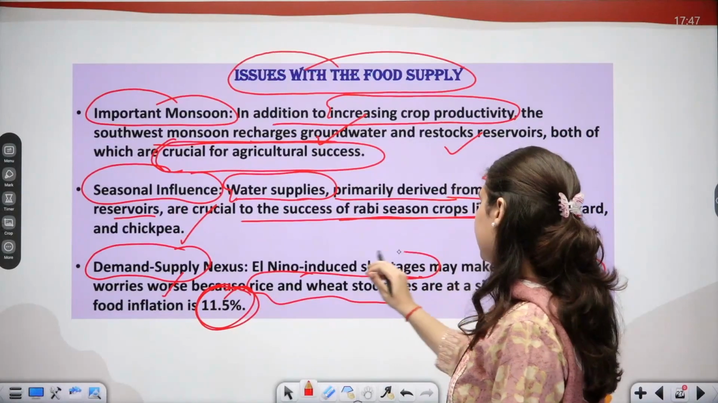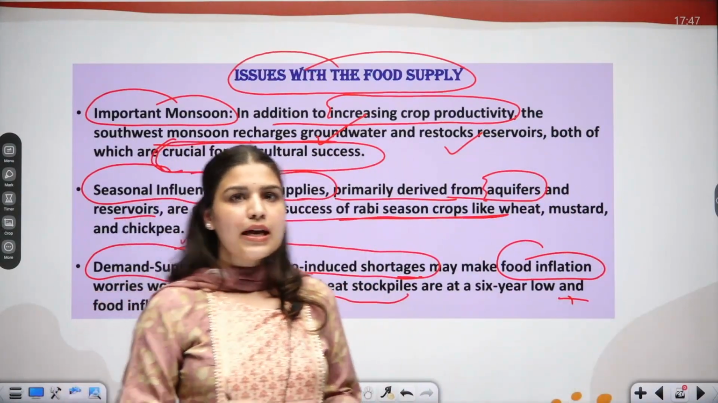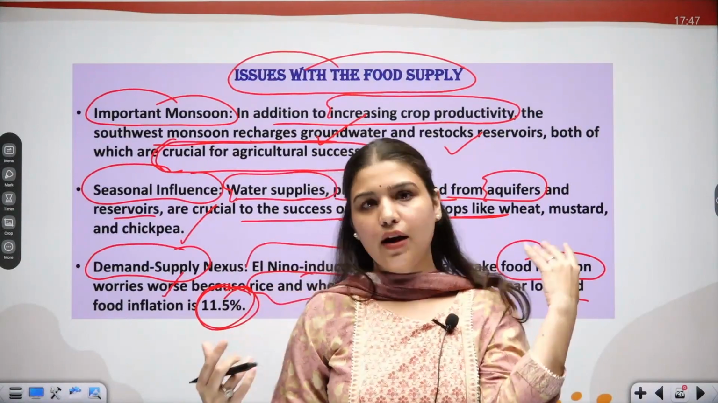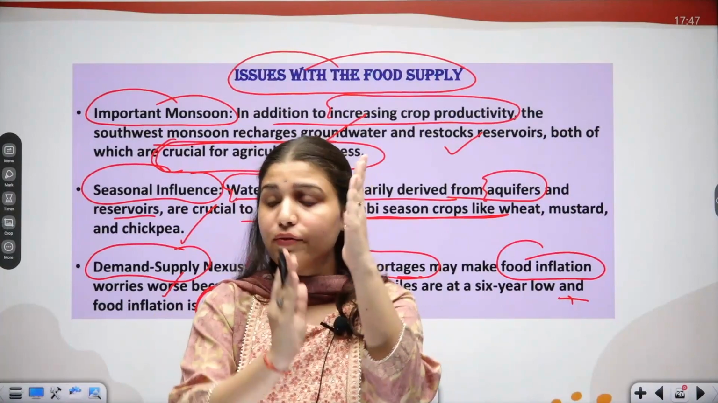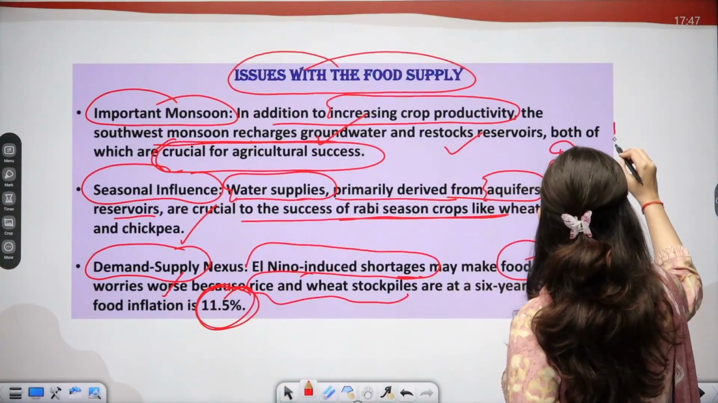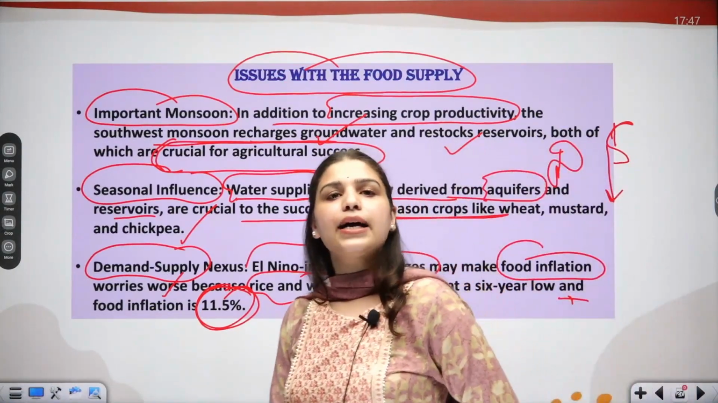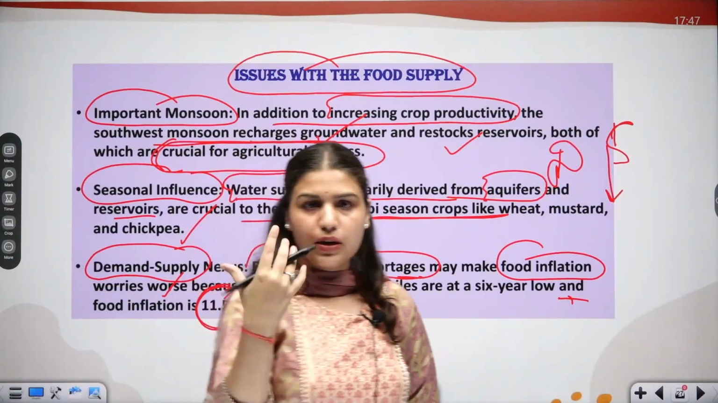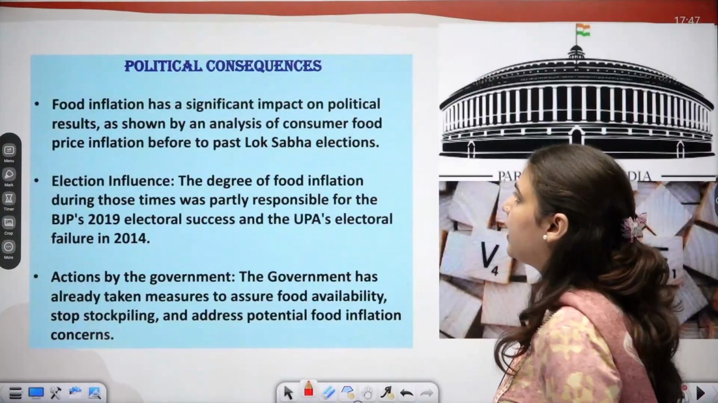The El Nino induced shortages may raise food inflation worries, because if agriculture is not productive, the demand would be the same but the supply would reduce. If the supply is reduced, then the prices of that particular commodity will go up. This is how it can affect our demand supply nexus.